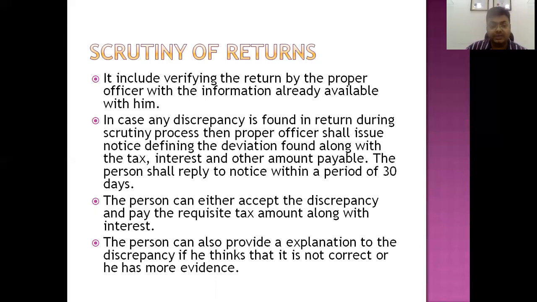What can a taxable person do in this case? The taxable person can reply back to the notice, and if he is not satisfied with the assessment, he can submit a reply to the proper officer stating that he is not satisfied, with the reasons and other proofs, that the scrutiny of returns done by the proper officer is not correct. It might be the case that there is indeed a discrepancy in the return and the taxable person has admitted it. In that case, he will pay the applicable tax and interest as determined and submit it to the department.